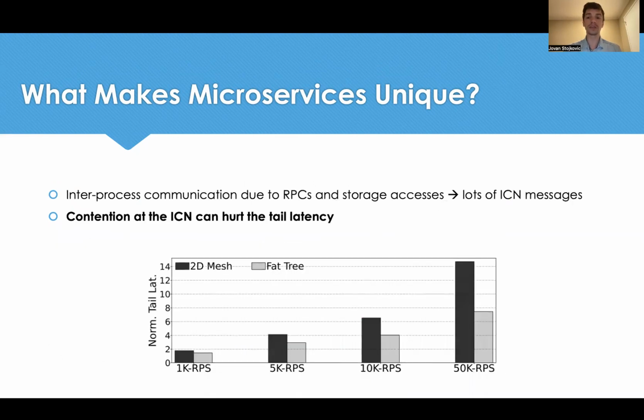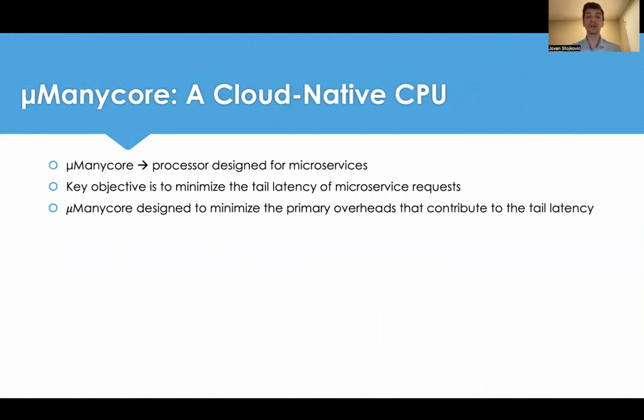Finally, microservices issue lots of interconnection network messages due to RPCs and storage accesses. Thus, the contention in the interconnection network can also hurt the tail latency. To address the aforementioned challenges, we propose mManycore, a processor designed for microservices with a key objective to minimize the tail latency of microservice requests.